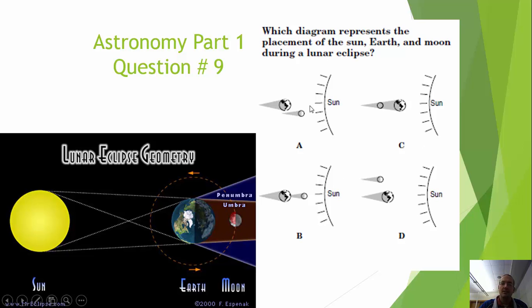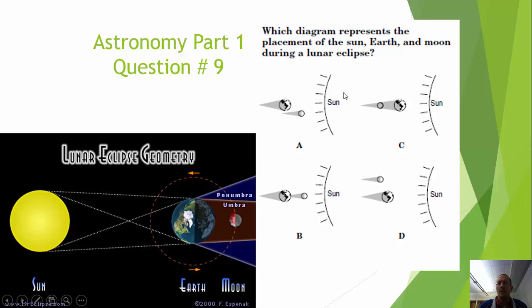Which one of these is showing that the moon is actually behind the earth and is in the shadow of the earth? Right now, the only two where we see any type of shadow close to each other are these two. Unfortunately, this one is a lunar eclipse, so the best answer here is C. And this shadow here that is being placed on the earth represents a solar eclipse because we're blocking out the sun in this case.